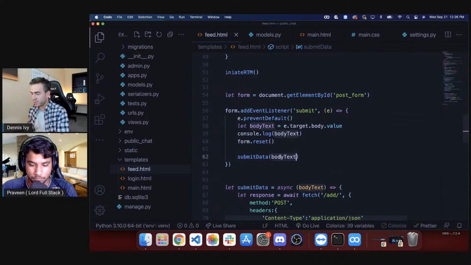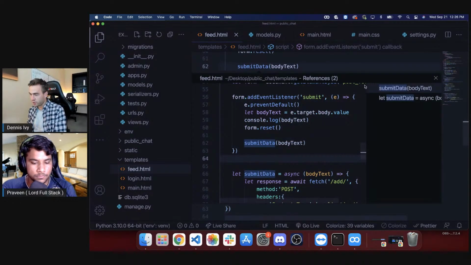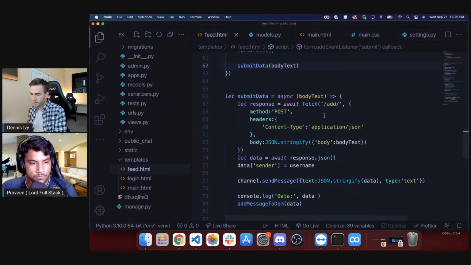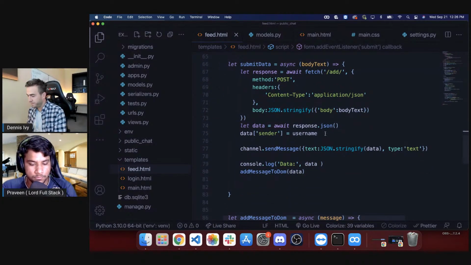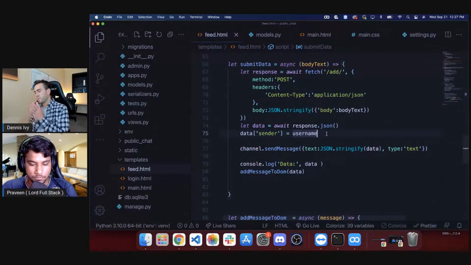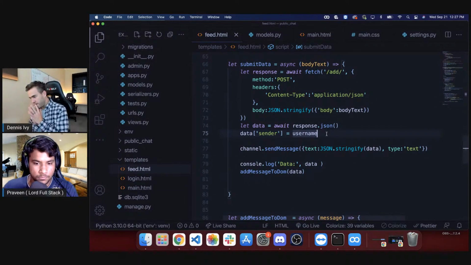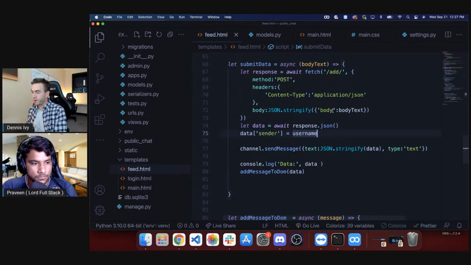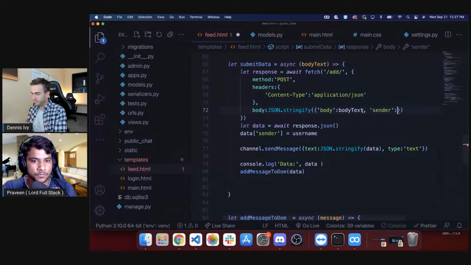So we have the body text. So when we're submitting that, where's submit data? Where's this function? So inside of submit data, add message to DOM. Oh, right here. Okay, so body, and then we're going to throw in sender. Okay, we'll just do username here.